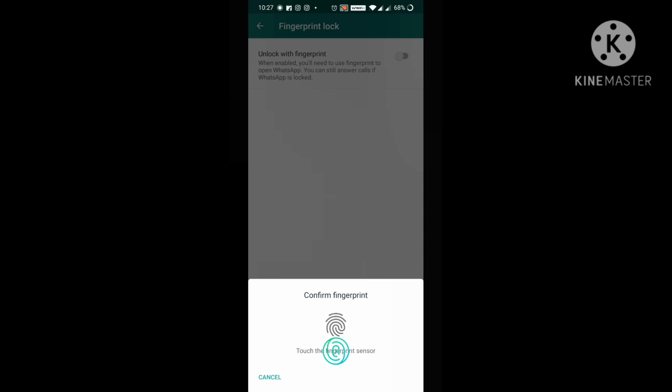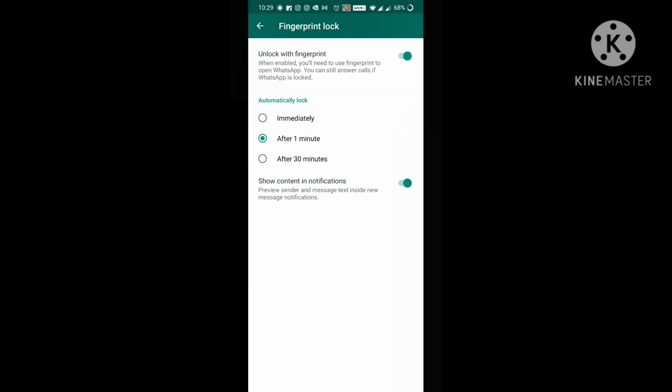I'm giving my fingerprint, it will take a few seconds. Successfully, I am done with my fingerprint, and it is asking for three options: immediately, after 1 minute, after 30 minutes. It means WhatsApp will lock immediately, or after 1 minute, or after 30 minutes. Here I am choosing after 1 minute.